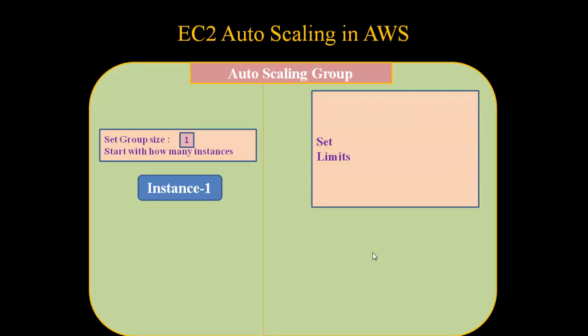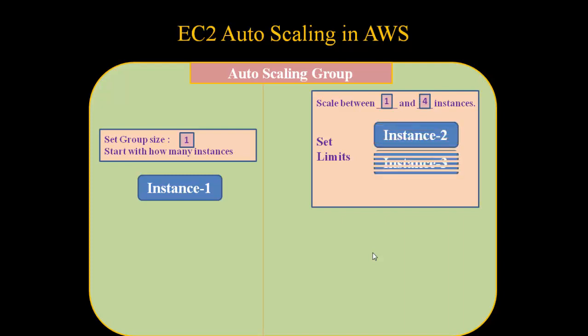Then we also have to set the limit, to scale between one number and another number of instances. For example, scale between 1 to 4. It means that minimum I require one instance and maximum I require 4 different instances. So 3 more instances I need whenever the demand increases.